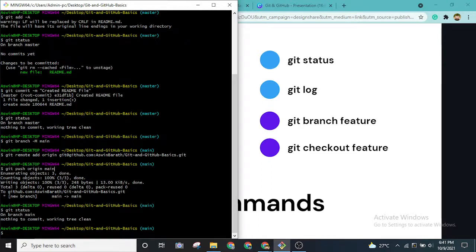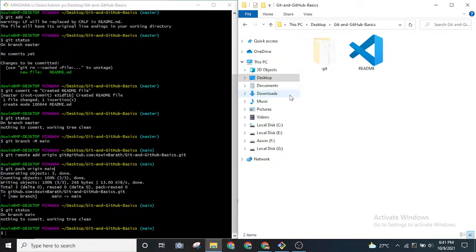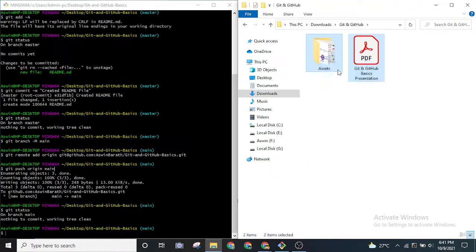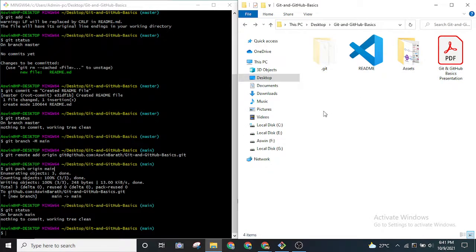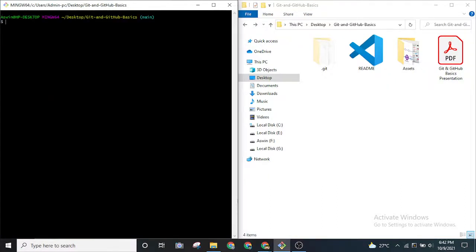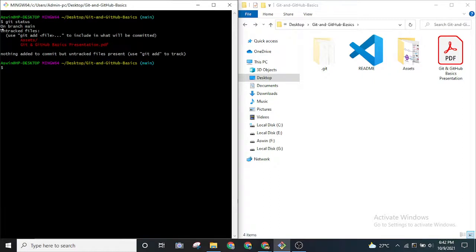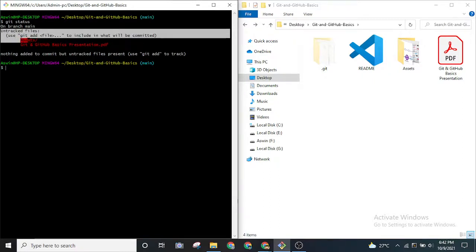Let me do one thing. I have the presentations and images that I used in my presentation. Let me copy them over here and push them to my GitHub account so that you all can access them. Now if I check the status, let me clear my screen so that it is visible. Great. When I do git status, as you can see, git says that I have untracked files over here.